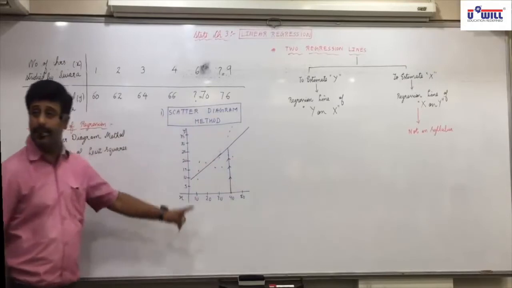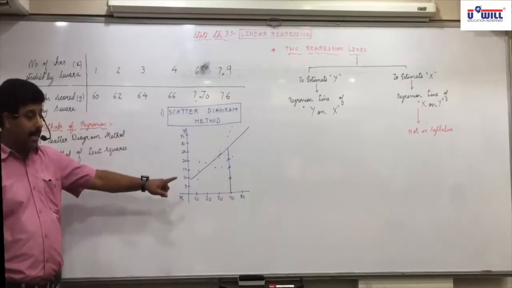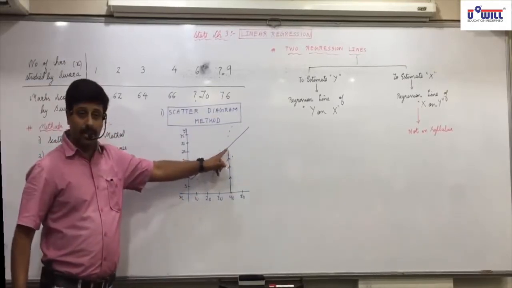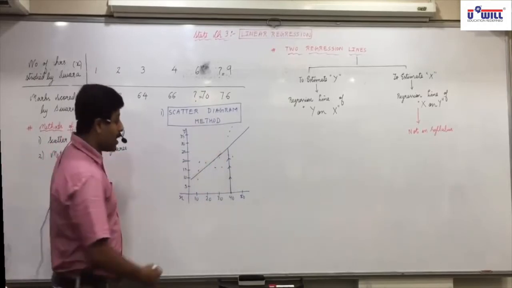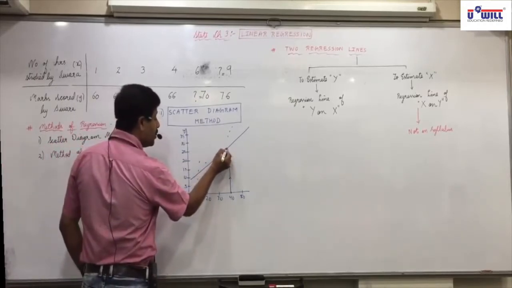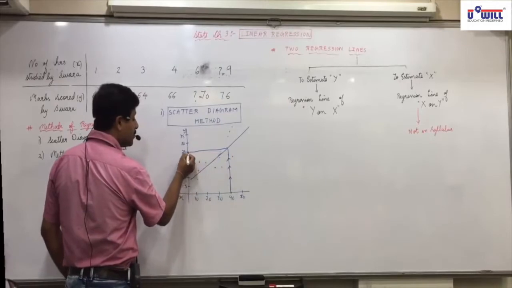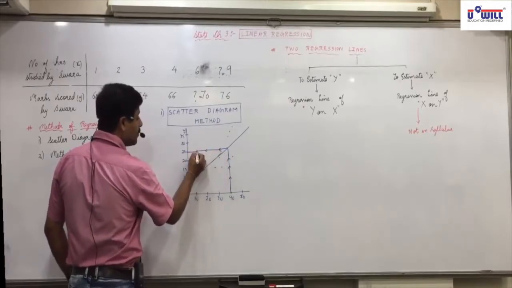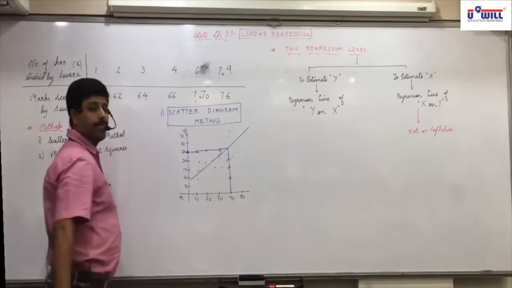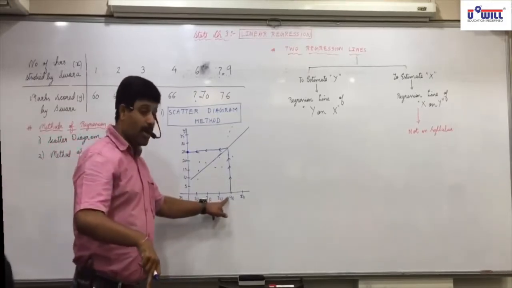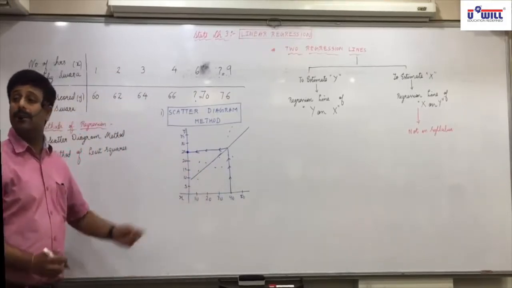Any confusion in that? Wherever it intersects the line of regression, from that point make a perpendicular to the y-axis. What answer do you get? When x is 40, y is 25.